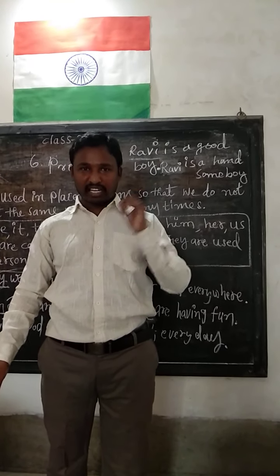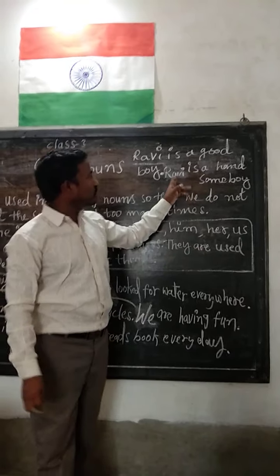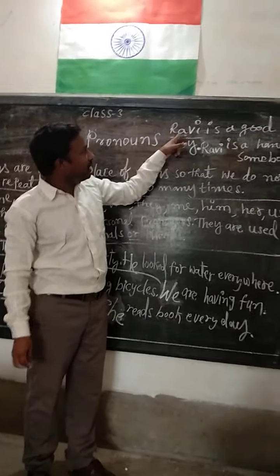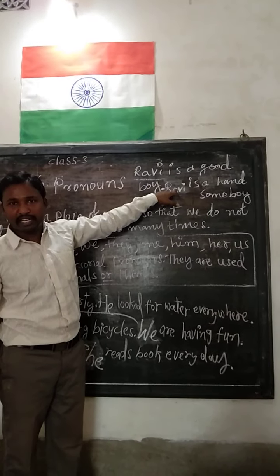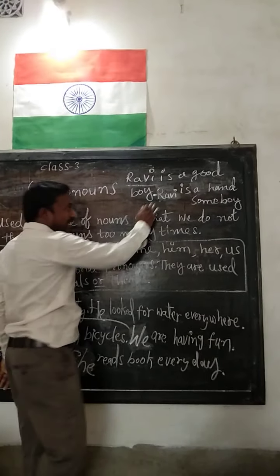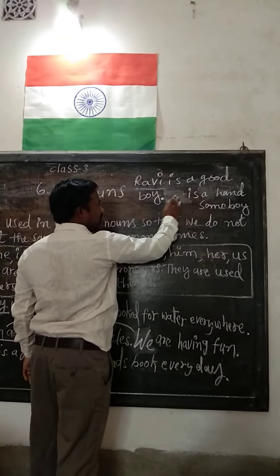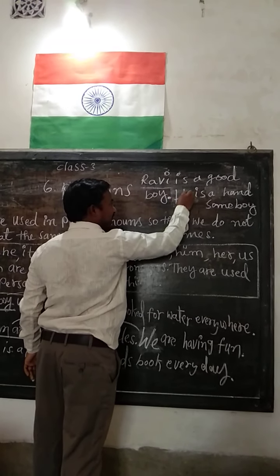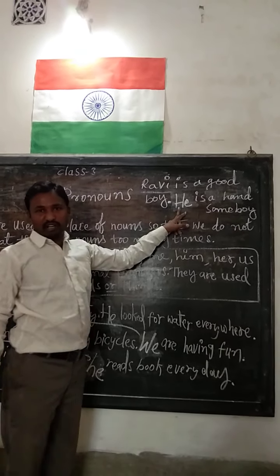Instead of saying Ravi, we use pronouns. In the sentence it is repeating again and again. So we are writing the pronoun he. This is the only pronoun.